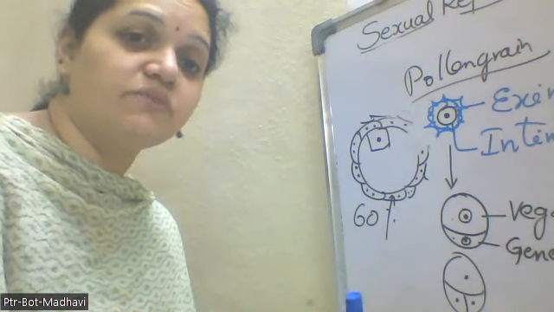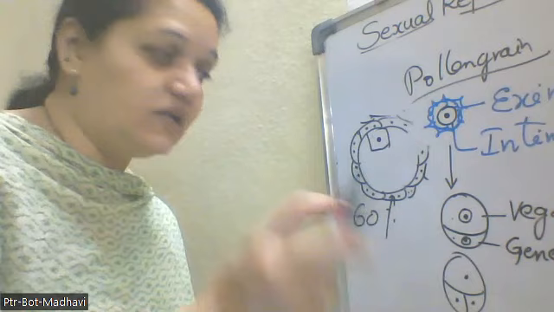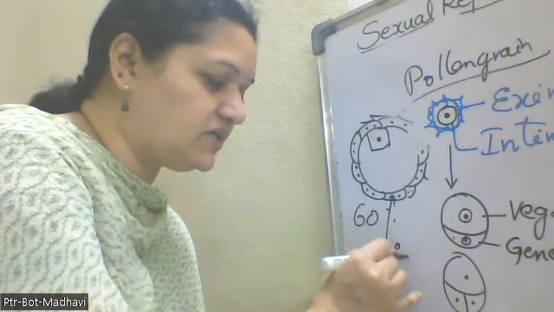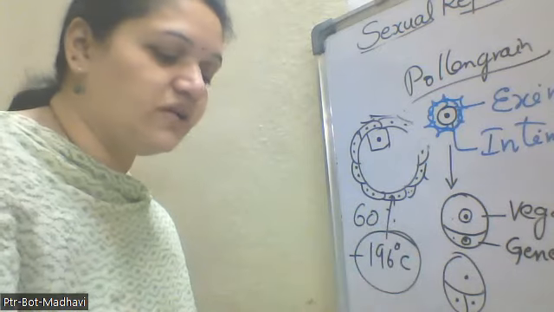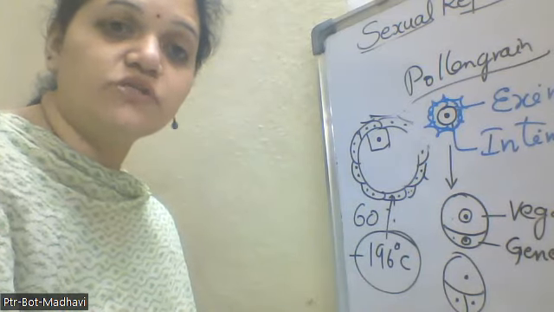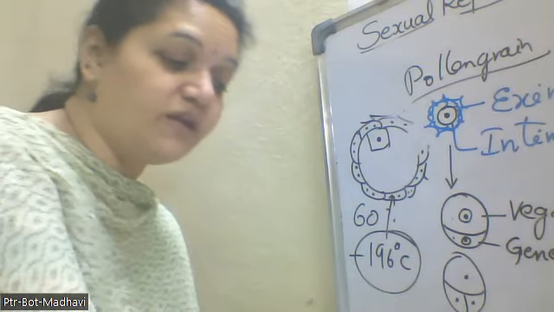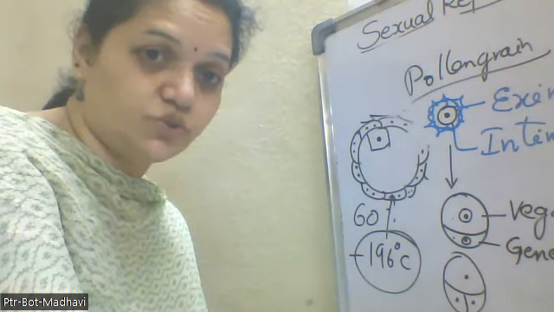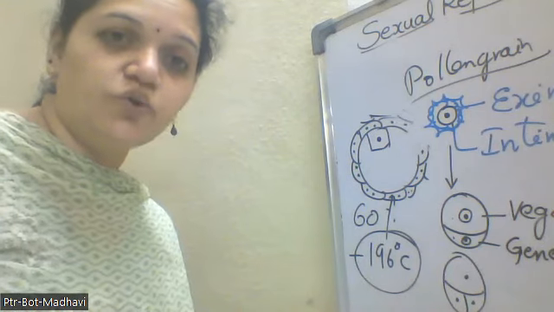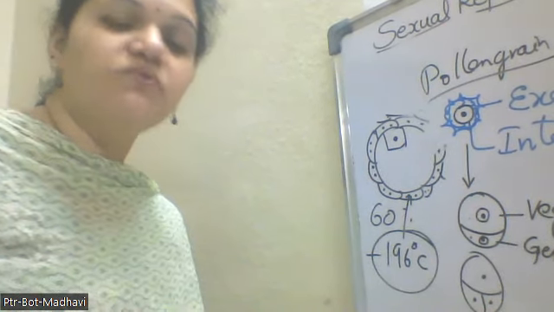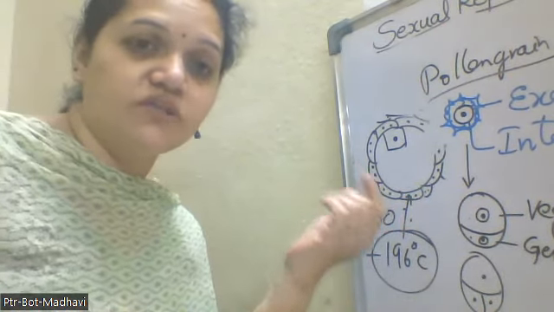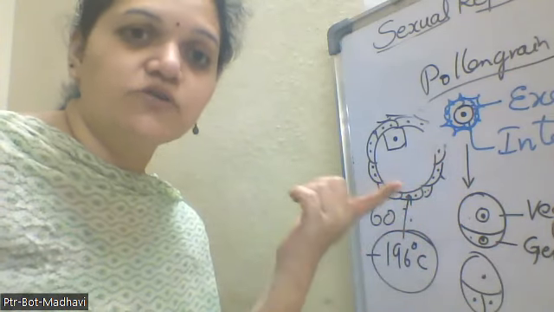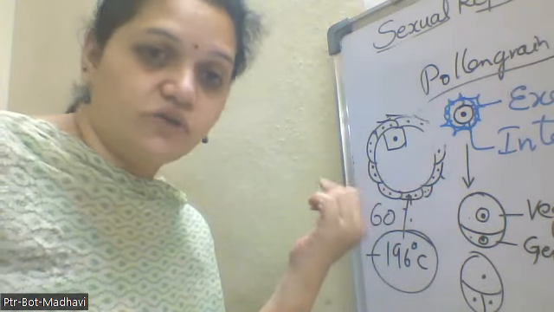And these pollen grains are preserved in liquid nitrogen at minus 196 degrees centigrade. At this temperature, in liquid nitrogen, we can store the pollen grains for a long period of time, years together. And whenever we want to go with artificial hybridization, we can take up these pollen grains for doing artificial pollination, fertilization and the hybridization process. So in tissue culture, these are going to be utilized.